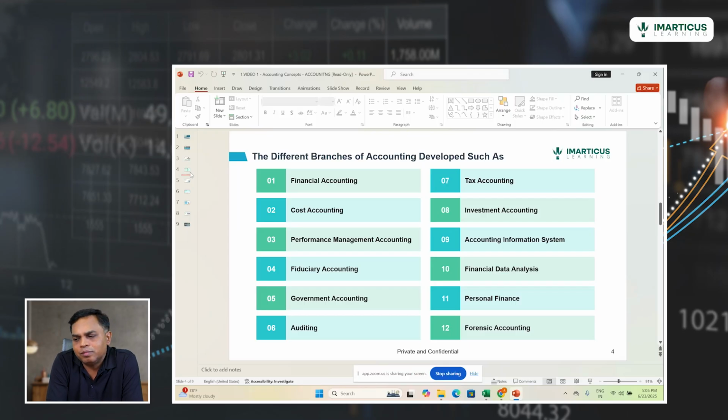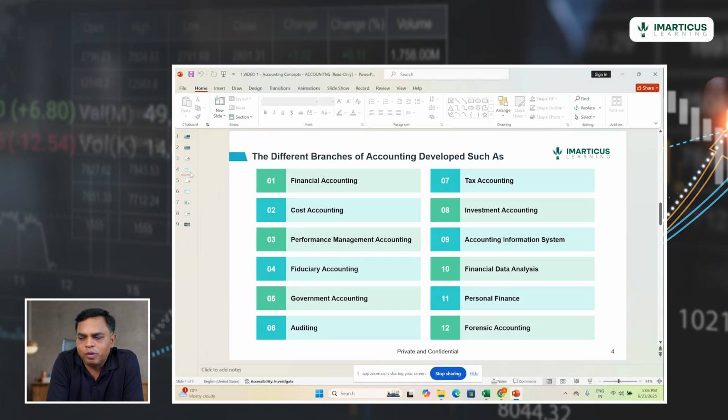Then we have cost accounting. Basically, cost accounting is where all the cost features, recording of cost like fixed cost, variable cost, are actually recorded. And cost accounting is used by the organization to understand and evaluate the fixed cost and variable cost components. Another example would be tax accounting, basically where they account for providing estimation of taxes, recording of tax transactions, etc.